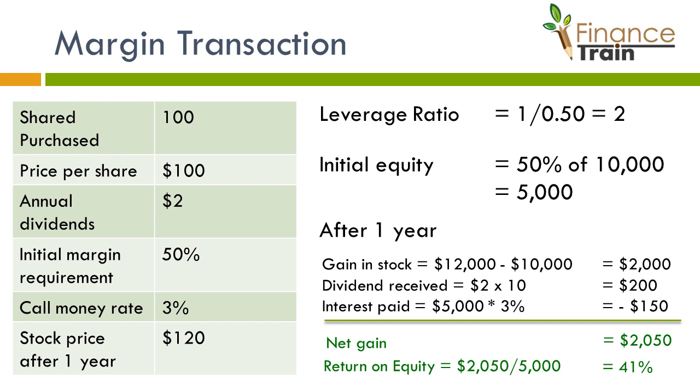The gain on stock is $2,000. The investor also receives a dividend of $200. Since half of the transaction is on margin money, the investor has to pay interest on these borrowed funds to the broker. Assuming a call money rate of 3%, the interest paid will be $150. Keeping all the gains and expenses, the net gain for the investor is $2,050, or 41% of the equity invested.